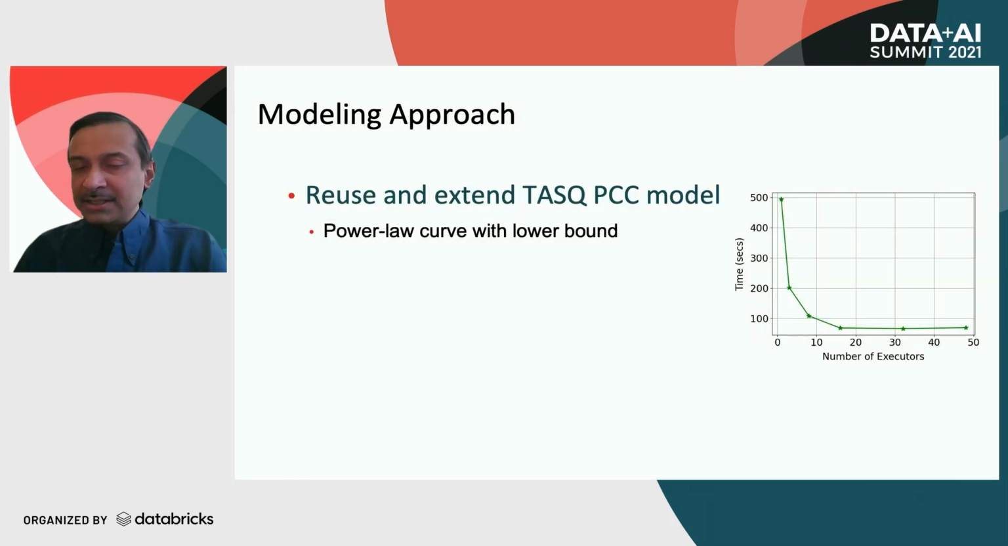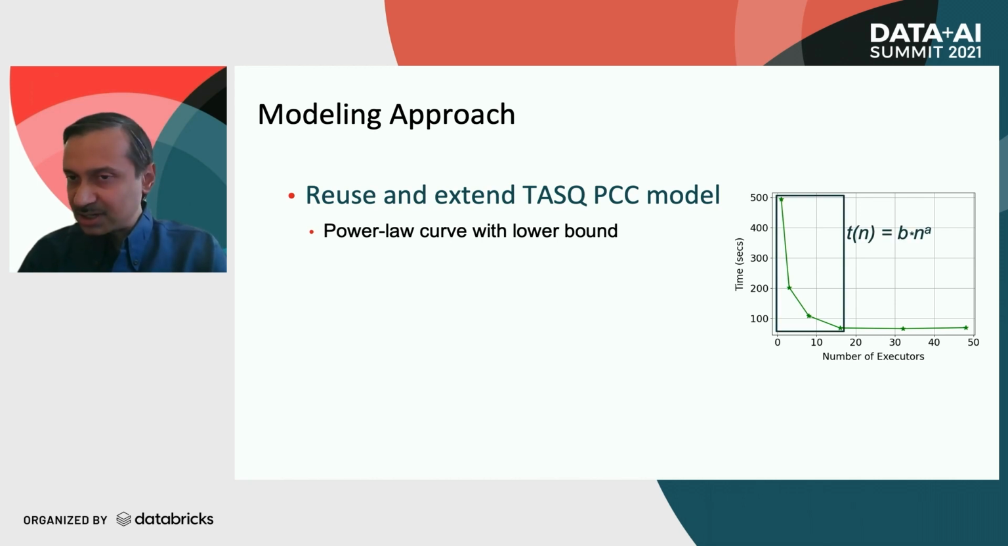So here in this project, we extend the PCC model in TASQ as Vishal just described. On the right, we see the runtime for a Spark SQL query from TPC-DS. The x-axis shows the number of executors and the y-axis shows runtime. We model the PCC in two parts. The first part is the decreasing part, which we model as a power law function similar to TASQ.